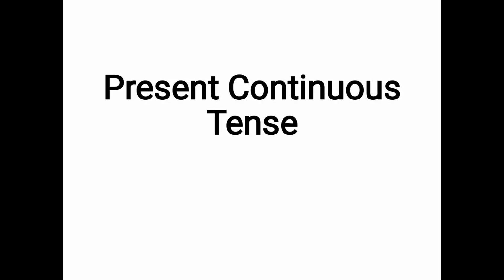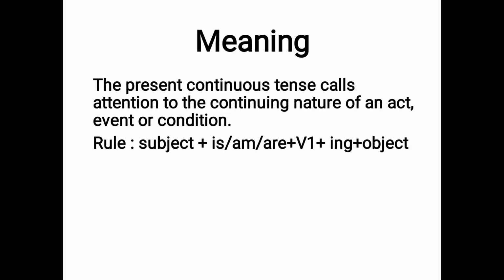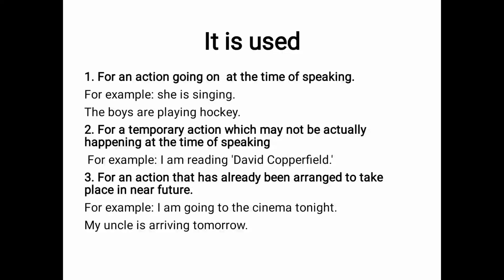Good morning, students. Today we will continue with present continuous tense. The present continuous tense calls attention to the continuing nature of an act, event, or condition. Its rule is subject plus is or am or are plus first form of verb plus ing plus object. It is used for an action going on at the time of speaking.